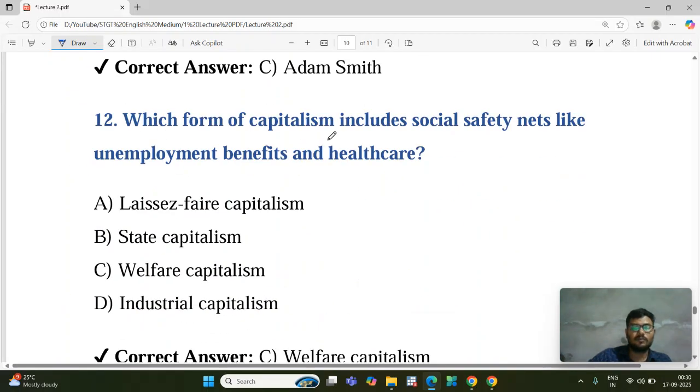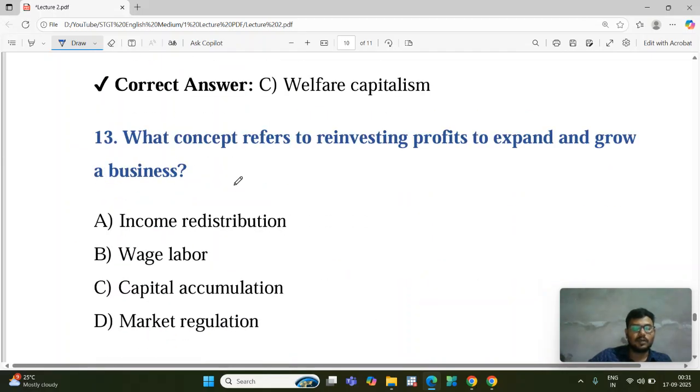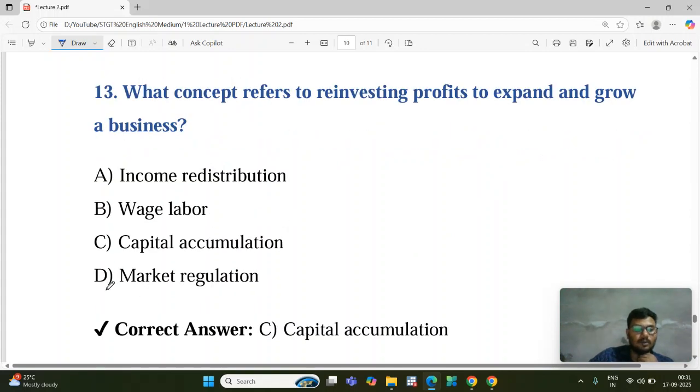Next one: which form of capitalism includes social safety nets like unemployment benefits? It is basically welfare capitalism. Next: what concept refers to reinvesting profit to expand and grow a business? It is capital accumulation.